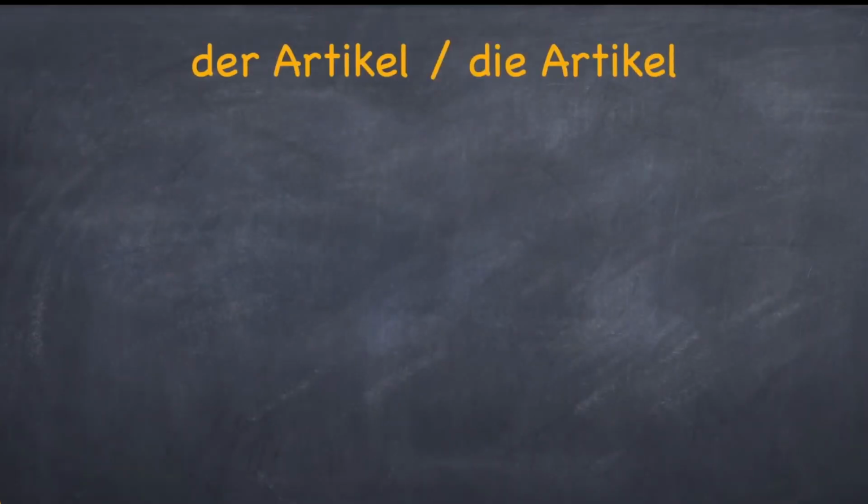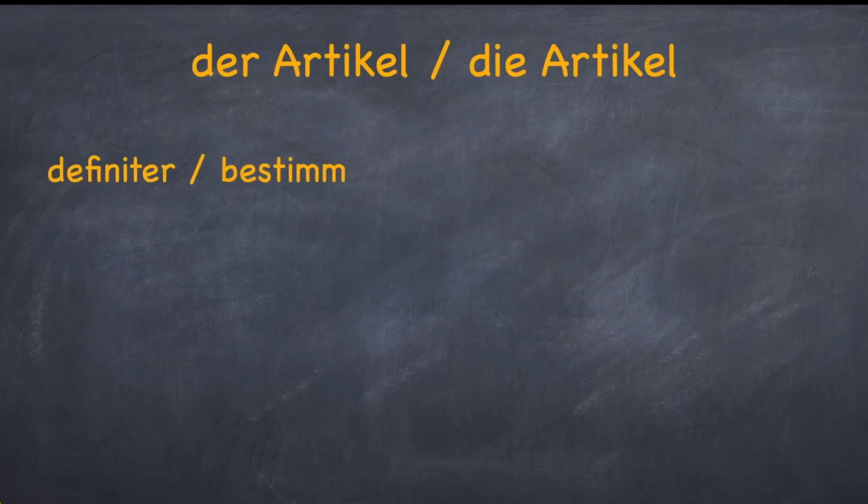Der Artikel, in plural, die Artikel. It is important to remember that in German all nouns have an article. Und Artikel steht vor dem Substantiv. All nouns have an article, which stands before them. Do also remember that all nouns begin with a capital letter, irrespective of the fact whether it's a common noun or a proper noun.